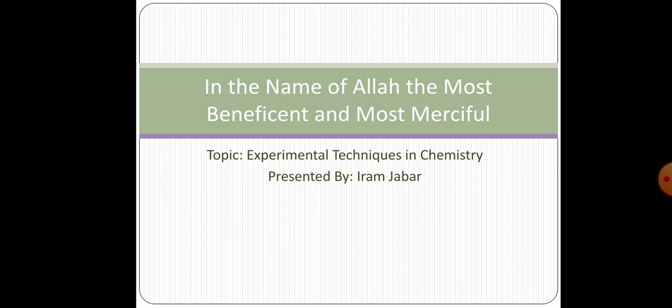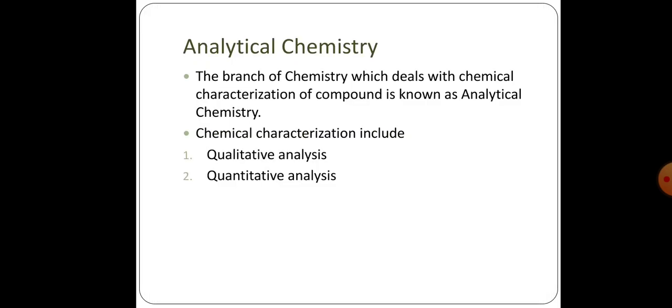In our today's lecture, we will discuss experimental techniques in chemistry. First of all, we will discuss analytical chemistry. Analytical chemistry is that branch of chemistry which deals with chemical analysis of compounds. In this branch of chemistry, we discuss a compound, its composition and the components which are part of the compound.